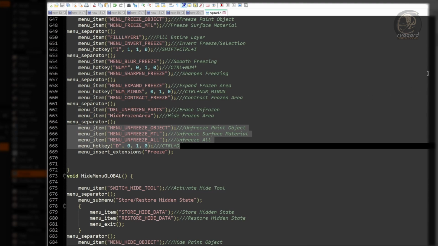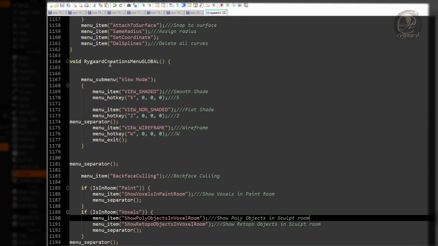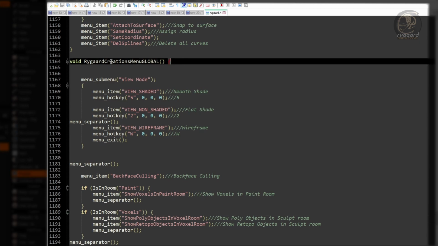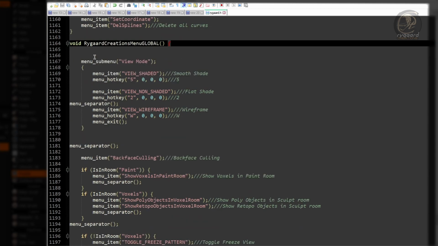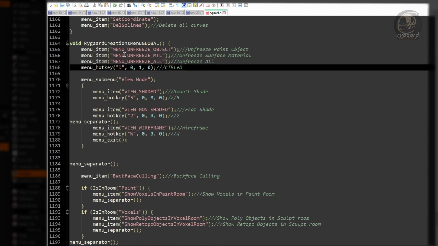And now I'm going down there to the Rygaard creations menu global function, and right here on the first line I'm going to press Ctrl V on the keyboard to paste all these functions that I just copied from the freeze menu global function, okay?